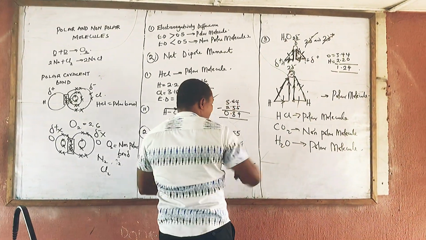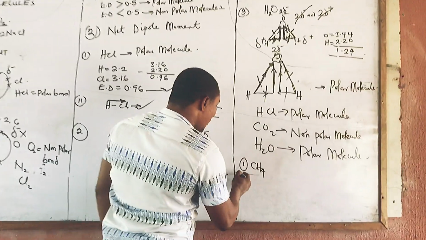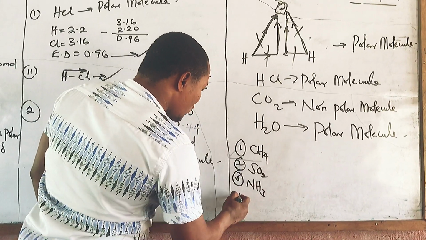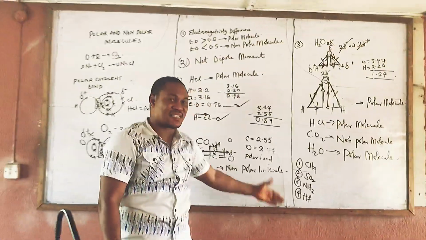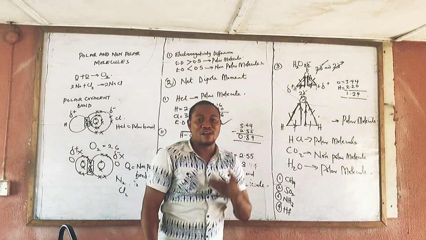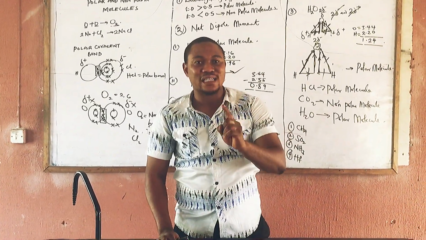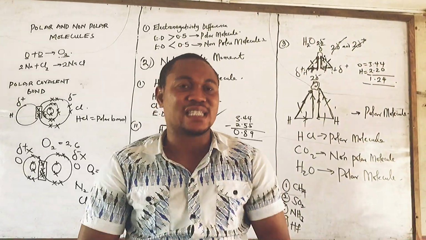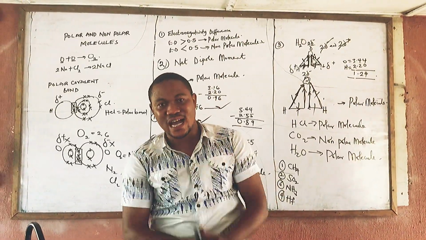So we can try other ones ourselves. We can try for CH4. Is it a polar molecule or non-polar molecule? We can try for SO2 ourselves. We can try for ammonia ourselves. We can try for hydrogen fluoride. A whole lot of them. You can just use this, just lay your hands on this and see. How do you know if it is polar or not polar? Using this, you can determine either they are polar or they are not polar. So, very, very important for you to determine the polarity of a molecule or a compound. It's the electronegativity difference, don't forget, must be greater than 0.5 and it must have a net dipole moment.